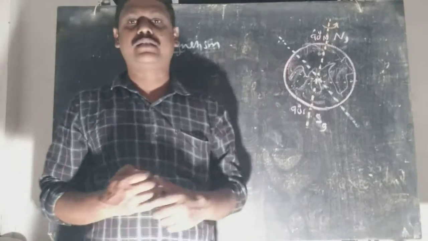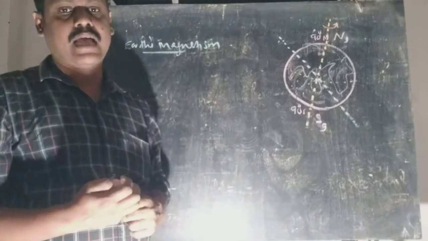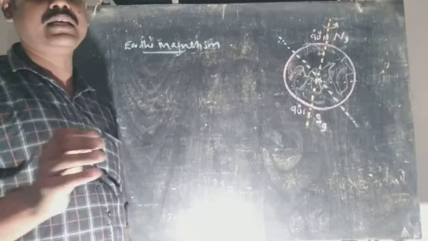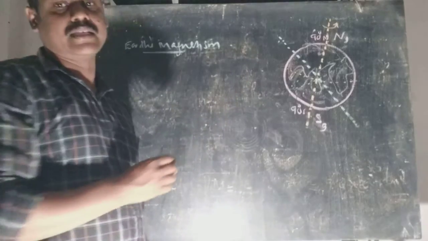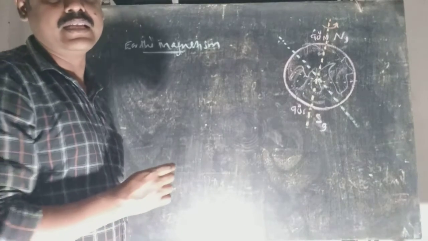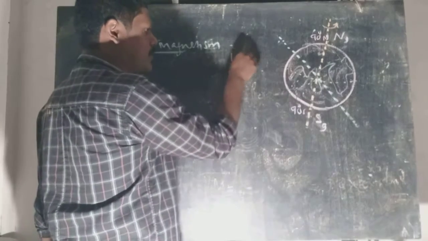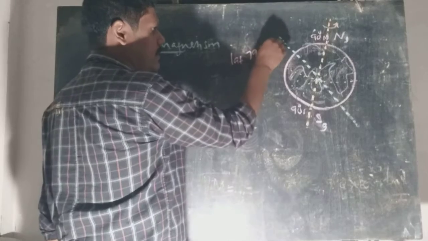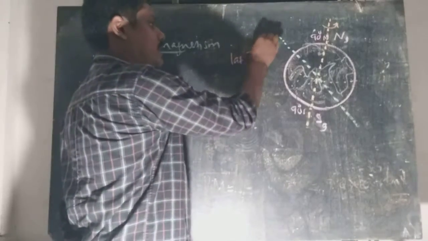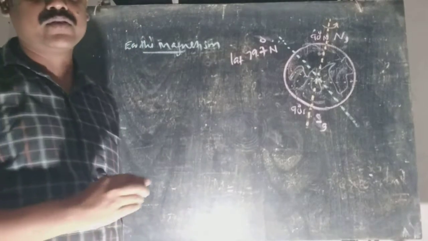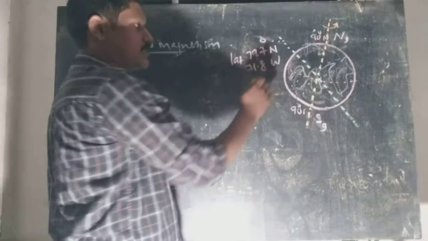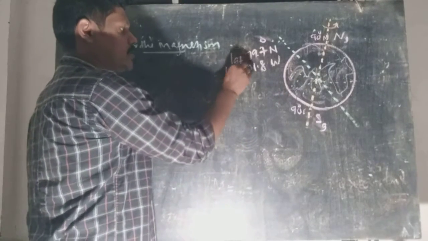Magnetic north and magnetic south do not coincide with the geographic ones, and we have seen that the magnetic north is at a latitude of 79.7 degree north, and a longitude of 71.8 degree west.